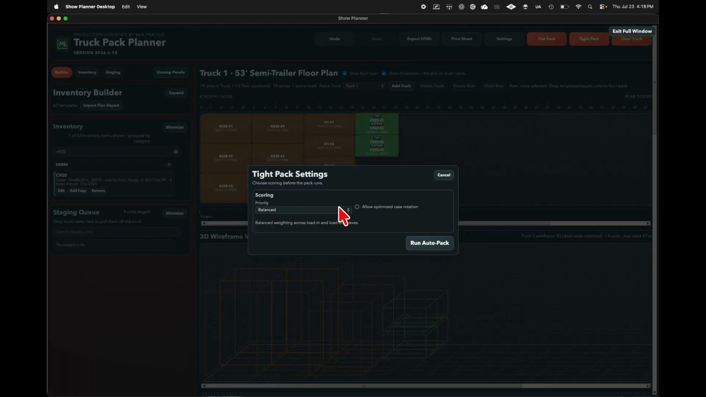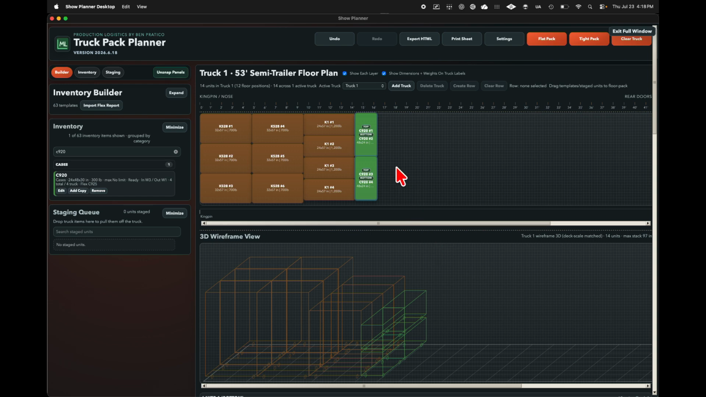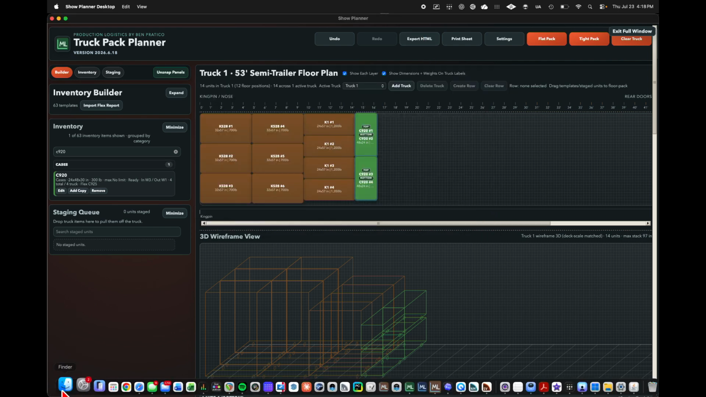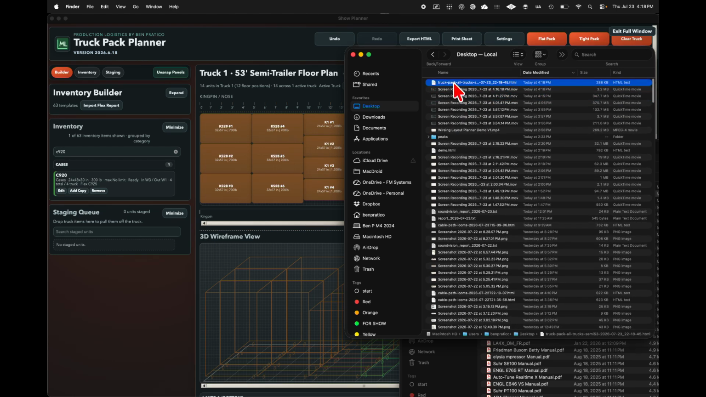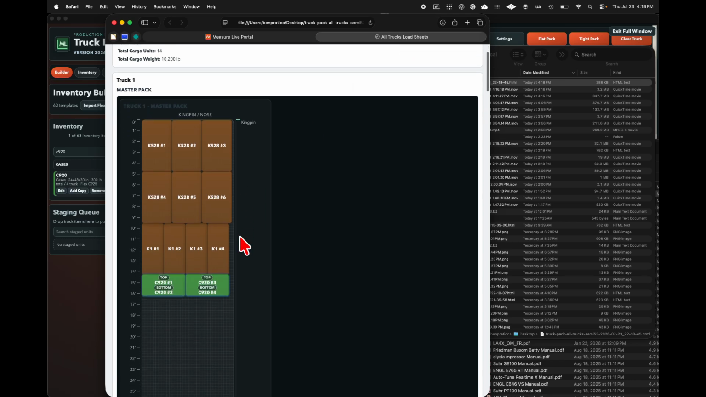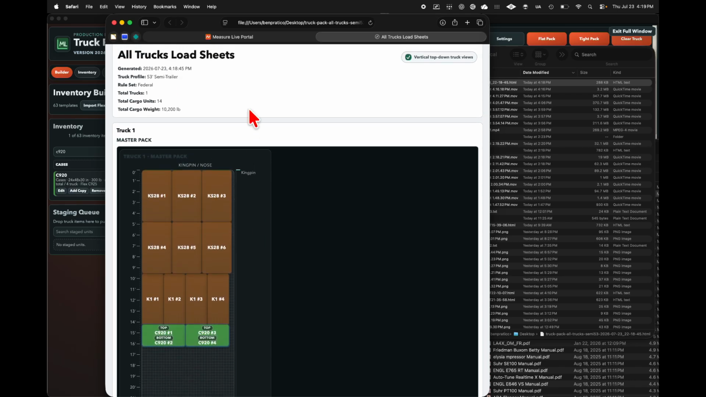We can also then run packing priorities based off of their load in, load out priorities, fitting into space, or truck balancing. We can optimize with case rotation. We can export this as an HTML, which we can then view the truck packs vertically. We see its cargo weight, cargo units, truck number, federal compliance.